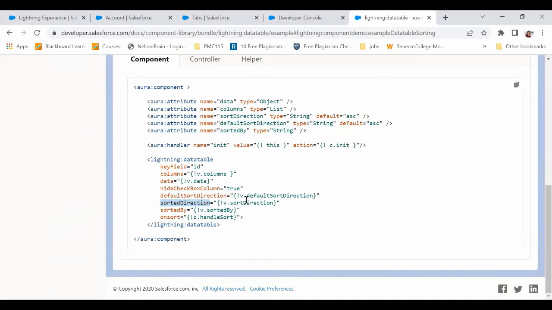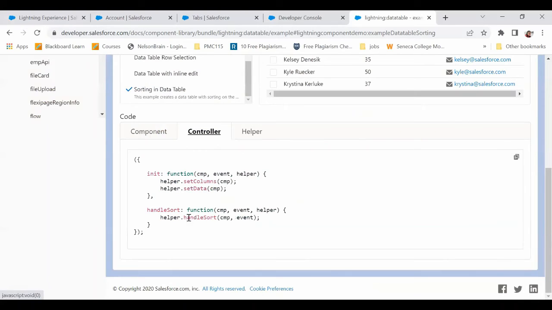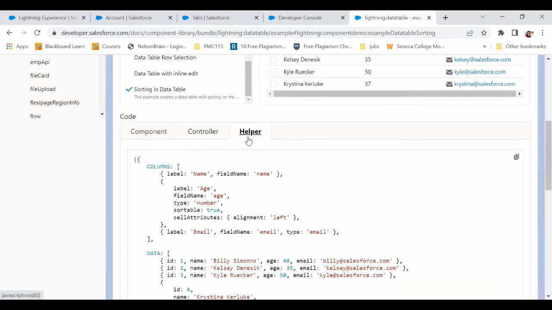Now sorted direction. What is that? It is the current direction in which this is already sorted. So currently, let's say it is ascending, right, by default. So that's why the already sorted direction is ascending, and that is what is getting stored here. Sorted by, what is it already sorted by? That is given over here. Then we have on sort. Now, when somebody clicks on that arrow of sorting to ascending or descending, this is the method which happens in the backend. Now, coming to the controller, it goes to helper handle sort.